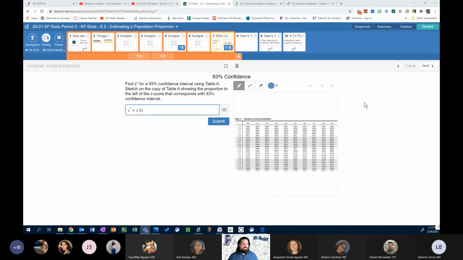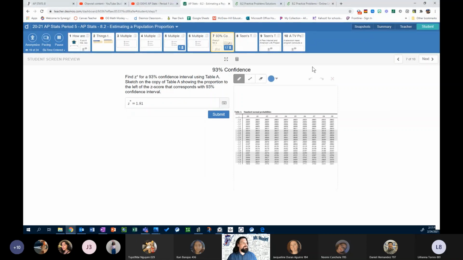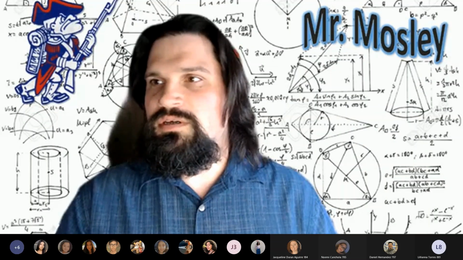That's actually where we're going to stop on this activity for today. I do have some more problems in this activity. I always plan a little bit more than we can typically get to, because I definitely don't want to run out of stuff. So you can always go back into this activity and look at those problems and practice with those if you want. I'm going to stop sharing my screen.